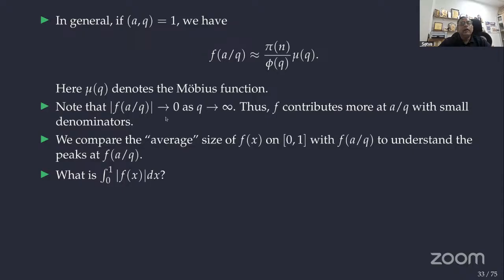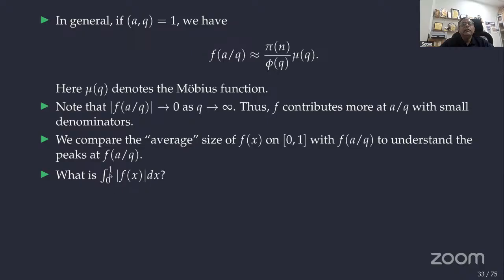So this modulus goes to 0 when q tends to infinity. See, phi of q is increasing, so it goes to 0. But f contributes more at a by q for small denominators. That is an interesting point. So to do this, we need to understand what is f of a by q. It peaks at a by q.